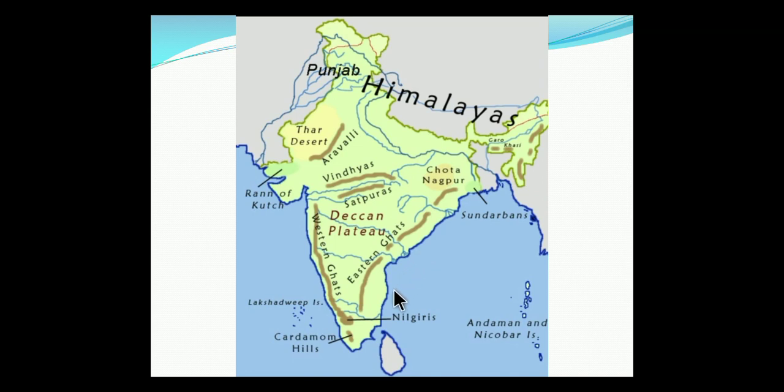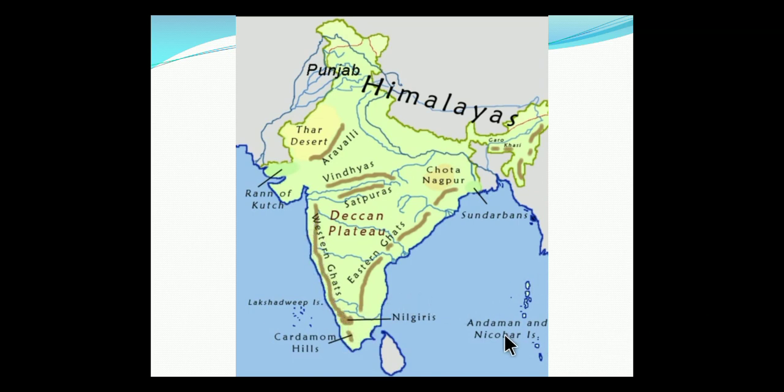See these strips, the boundary here. These strips are called the coastal plains. Running along with the Arabian Sea on the west and the Bay of Bengal to the east. The western coast is sandwiched between the Western Ghats and the Arabian Sea, and it is a narrow plain.